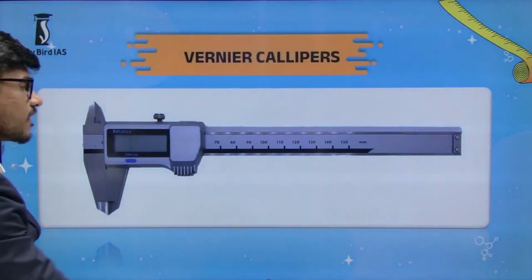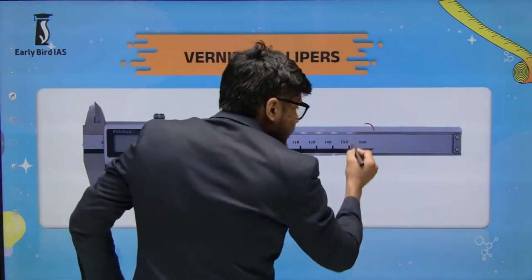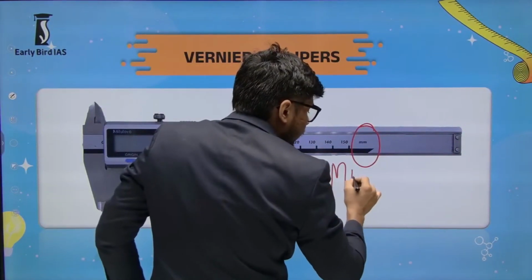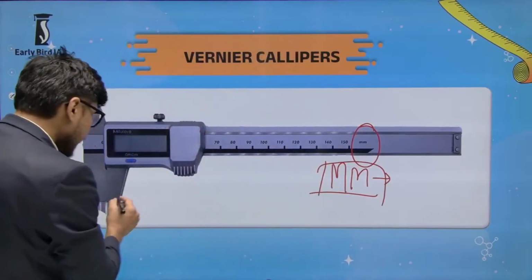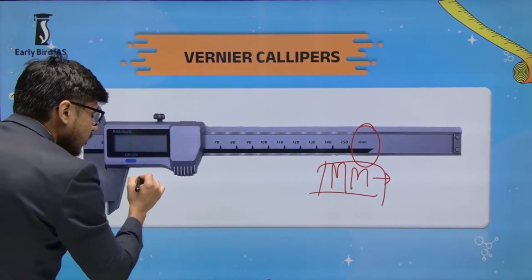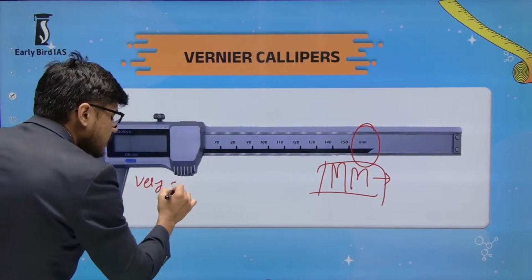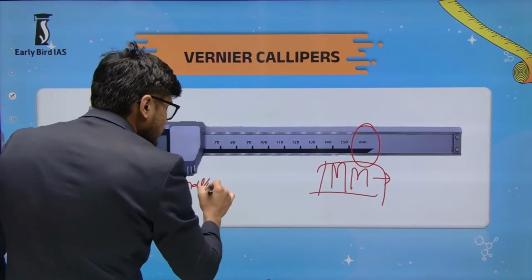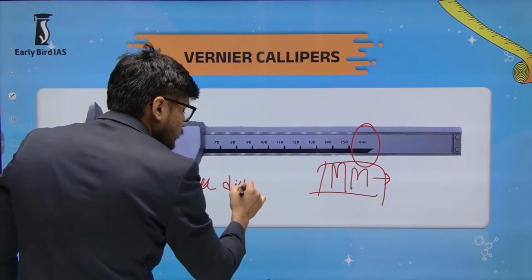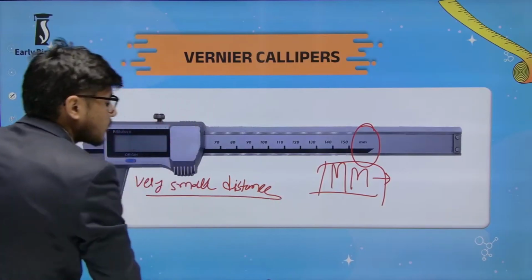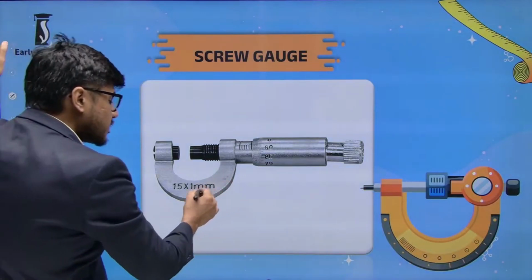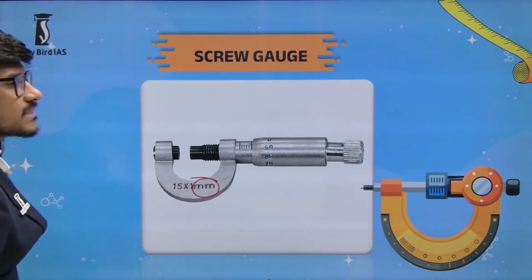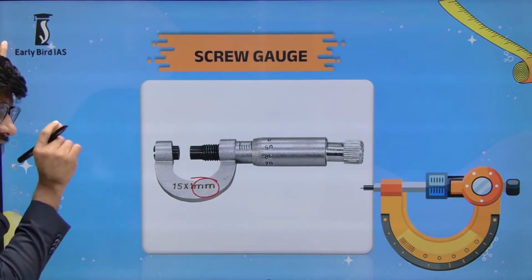Then there is a measuring tape. We have discussed it. Then there is a vernier caliper. I told you, see this mm, this mm is called a millimeter. And this vernier caliper is used to measure very small distances. These are screw gauges. A screw gauge is also used to measure a very small distance, very, very tiny.